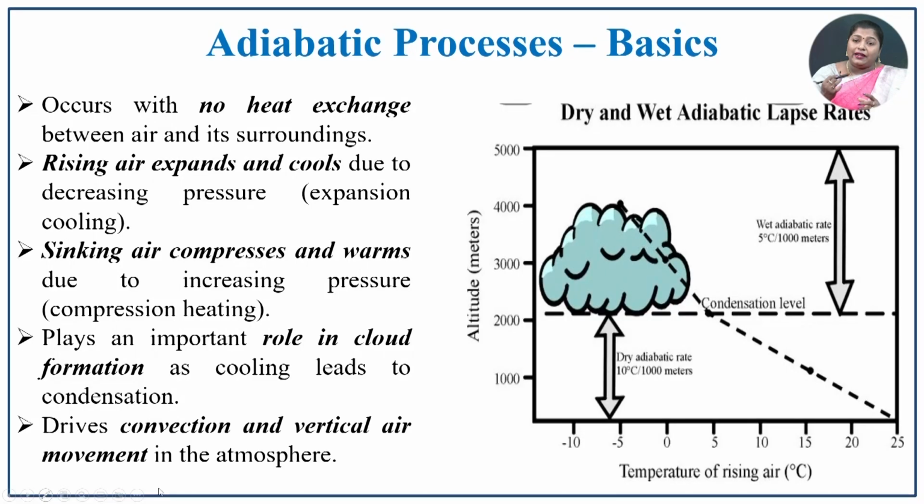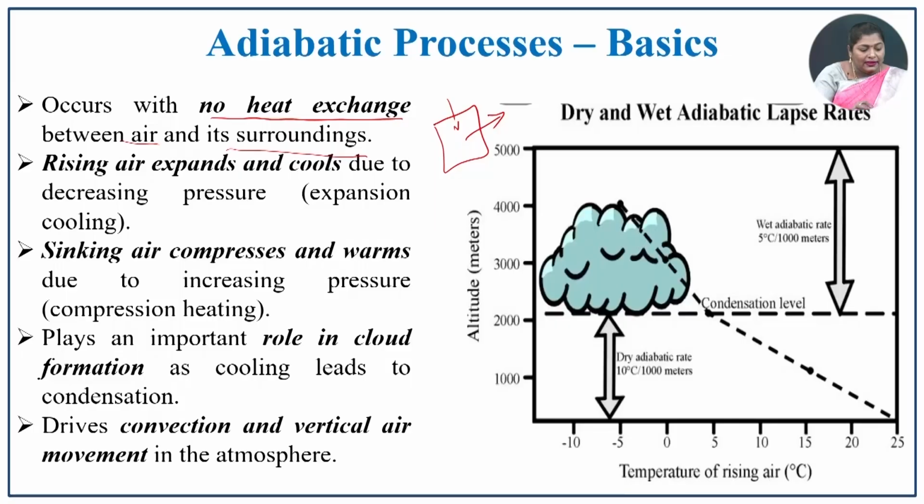What is meant by adiabatic process? That is, it occurs with no heat exchange between air and its surroundings. So, it does not allow anything inside or outside. So, this is one parcel, one box. So, there will not be any heat exchange in this region.